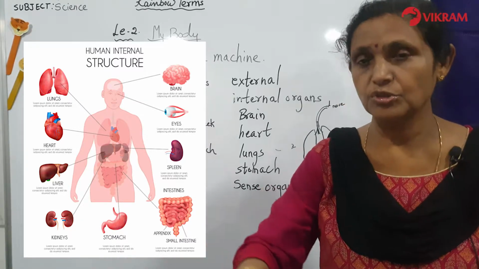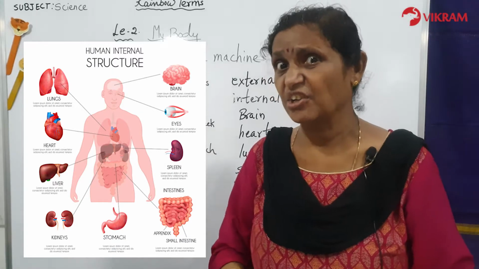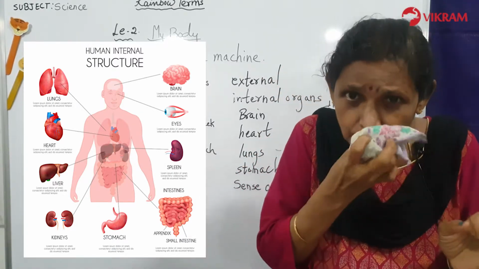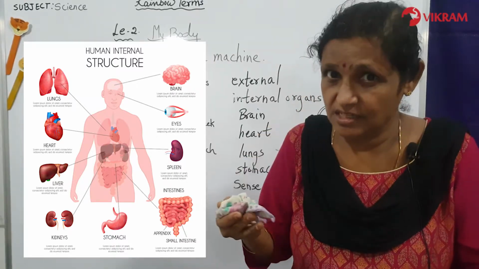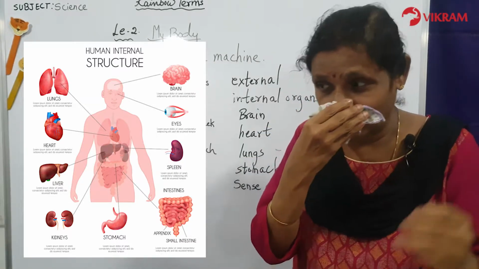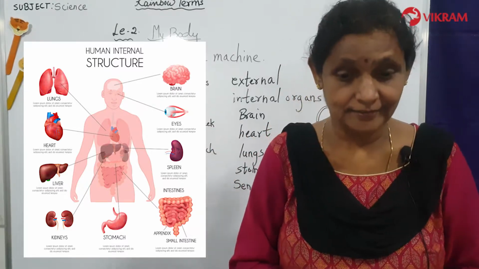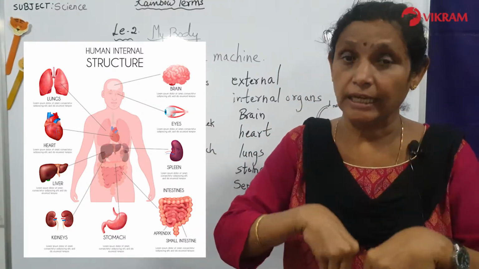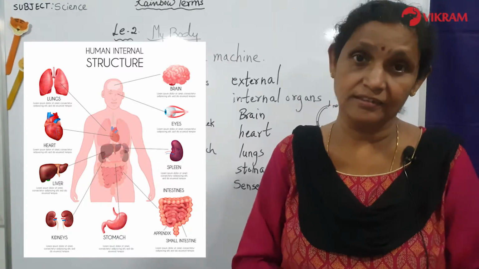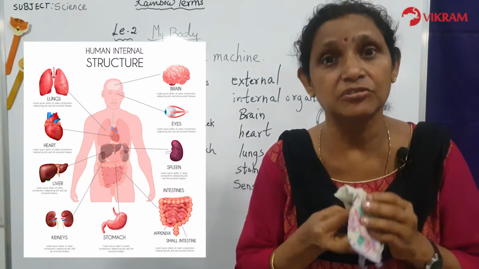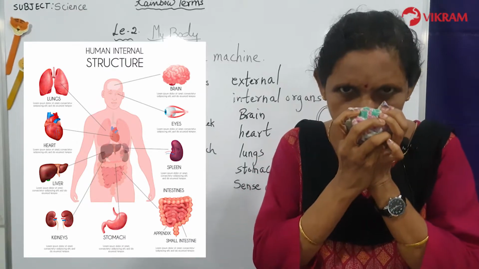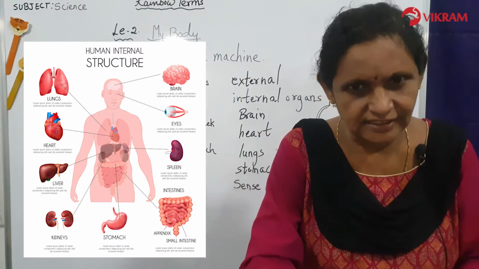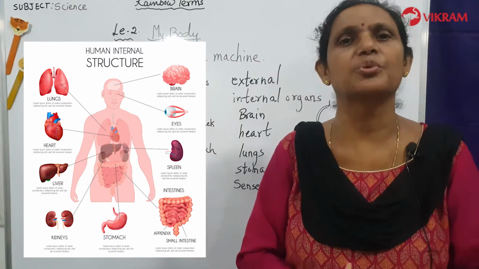Whenever there is smoke as you go across, are you able to take the smoke in? No, you'll put a handkerchief, you'll put your hand like this. When you get a dirty smell also, you'll cover your nose and walk like that. Correct. So you don't want dirty air to go into your body, into your lungs. This is the reason you cover it with your handkerchief. Even when you sneeze or cough, you cover your nose and mouth. This is the reason. You don't want dirty things to go into your body.